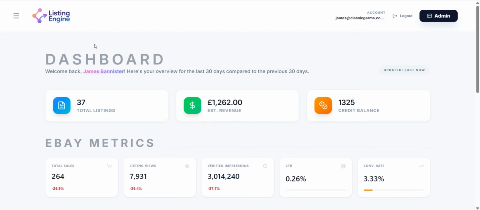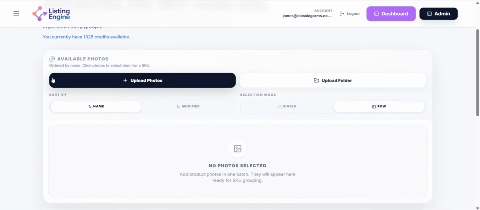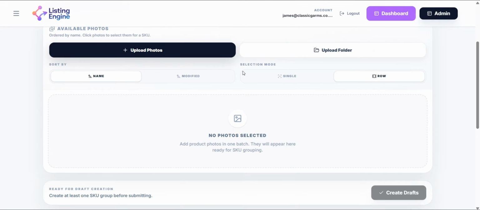Welcome to Listing Engine. There are two ways to create listings. You can create a single listing, or you can use our new bulk create feature to generate multiple listings at once. In this demo, I'll show you how to use bulk create.